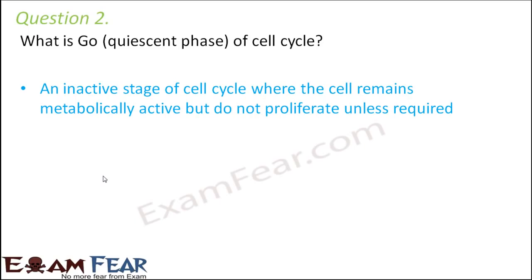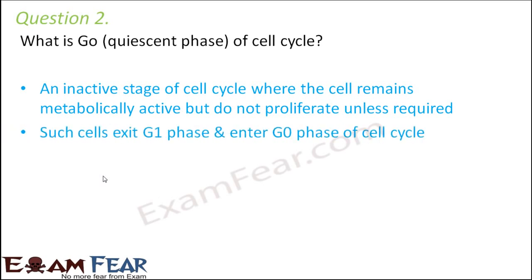So what will such cells do? Such cells enter into a stage where they will be inactive. They will not undergo any division until and unless required. However, they are metabolically active. That is, they are capable of division but they will not divide. So such a stage is known as G0 stage of the cell cycle.